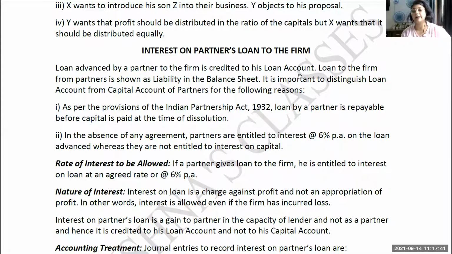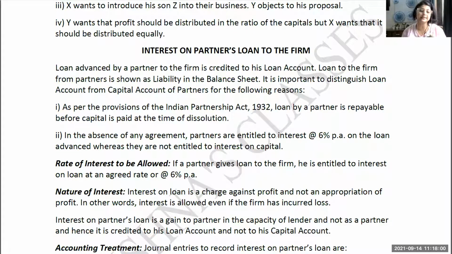So whenever a partner is providing a loan to the firm, what is the treatment? Here, closing and opening entries are very, very important, because the question can be asked on the entries itself. What it is saying is that the loan advanced by a partner to the firm is credited to his loan account. It cannot go to the capital account. First of all, remember this.